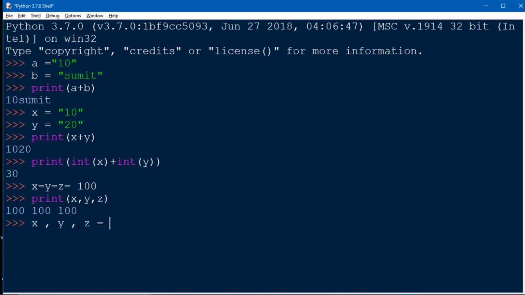Let me show you. We can take any type of data in a single line to assign to the variables. Printing the values in a single line, see, we got all three values of the variables in a single line without any error. Clear?